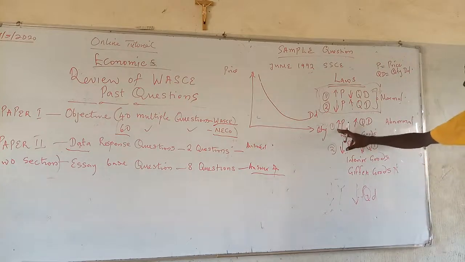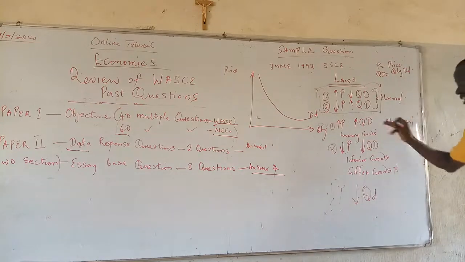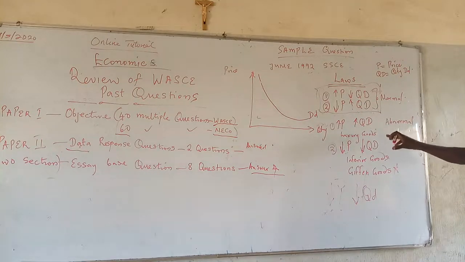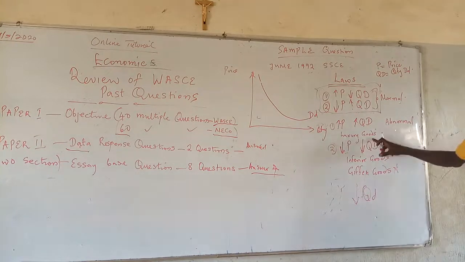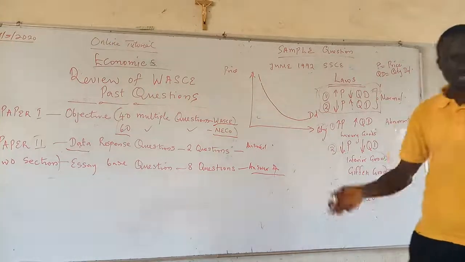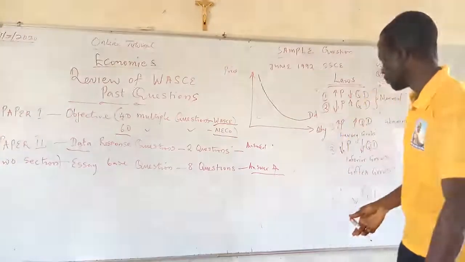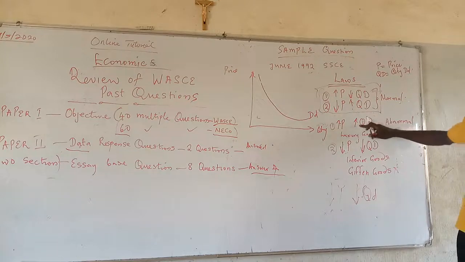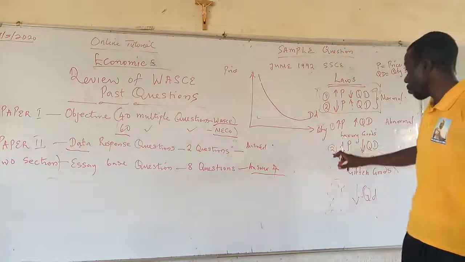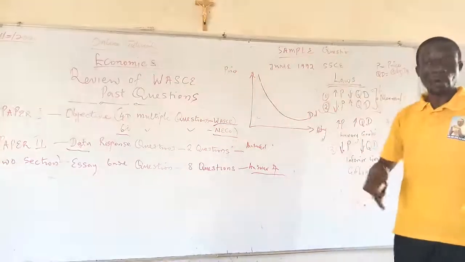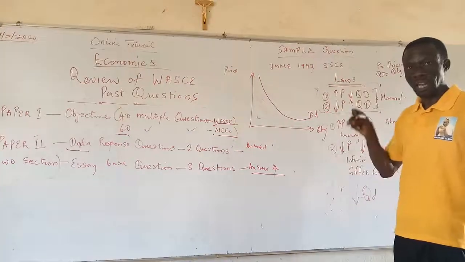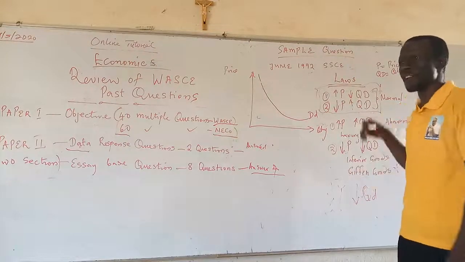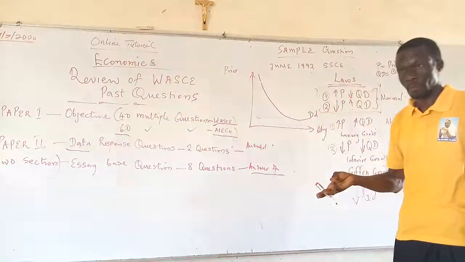Number one, the higher the price, the higher the quantity that is demanded of that commodity. Hence, we refer to such a situation as luxury goods, prestigious goods, ostentatious goods. You have the price going up, the quantity also moving up. The other situation is the lower the price, the lower the quantity that is demanded of that commodity. And we say commodities of this nature are referred to as inferior goods.